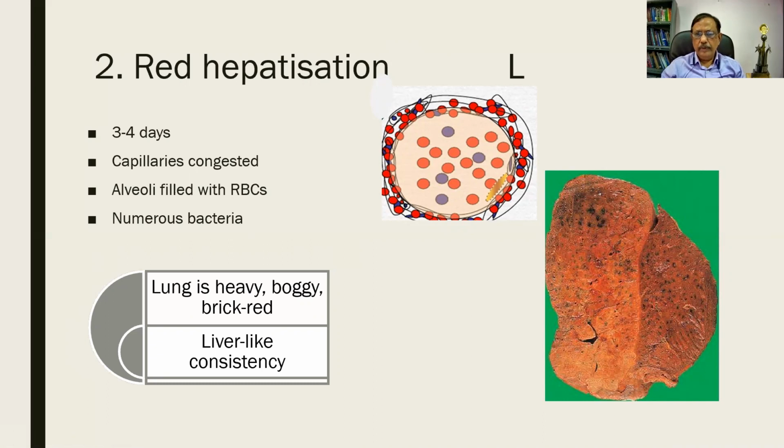This is a microscopic picture, and grossly you find that the lung is heavy, it is red in color, solid, liver-like in consistency. So the lung is heavy, boggy, and brick red. Alveoli are filled with bacilli as well as numerous RBCs. This is the stage of red hepatization. It is called hepatization because it is liver-like.